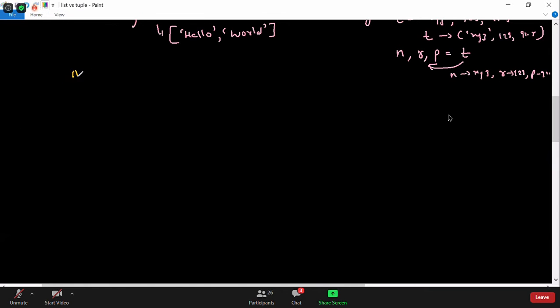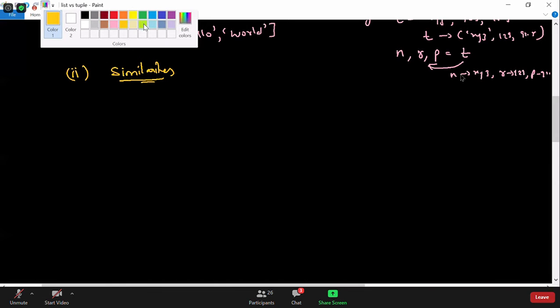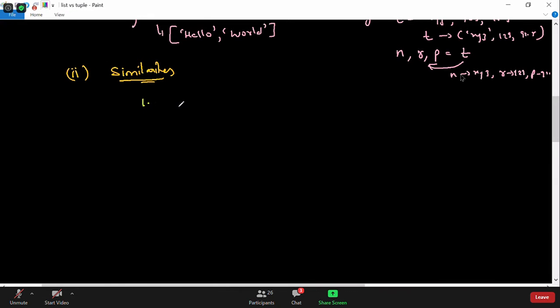So the second point I would like to talk about is their similarities. Now we'll talk about how they are similar to each other, point by point. The first similarity I would like to talk about is heterogeneous data elements.